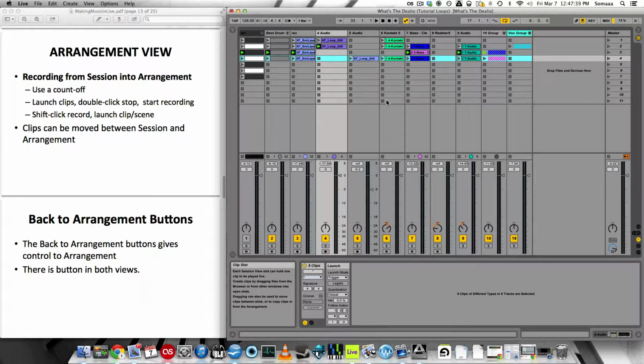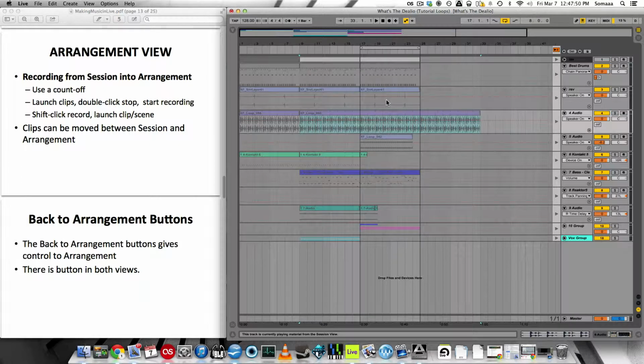What I tend to do is get ideas in session view, and then when I'm ready, I drag it over to arrangement view and start arranging the progression of my song. And remember that when you're in arrangement view, to click the back to arrangement button so that you can edit this, so that it's not entirely grayed out. And again, the individual arrows here will individually bring tracks over to arrangement view. This button just does them all at once.